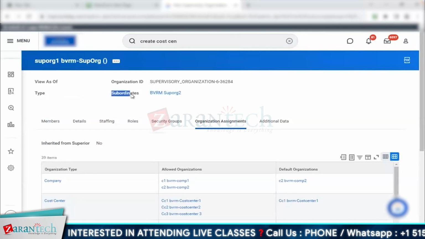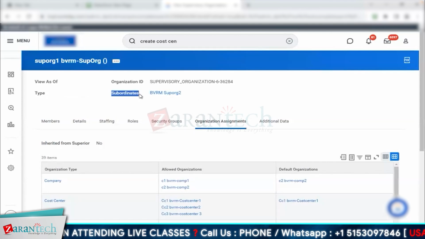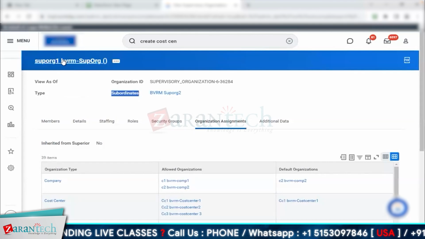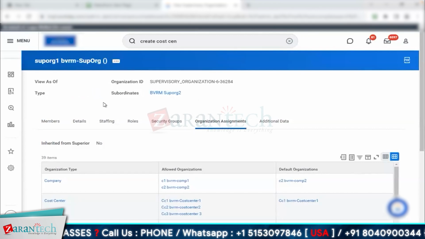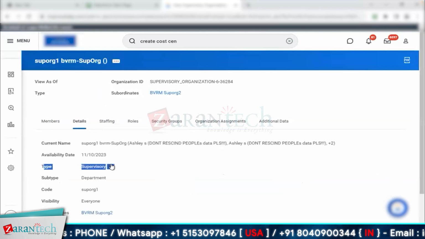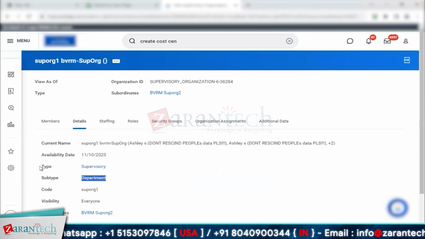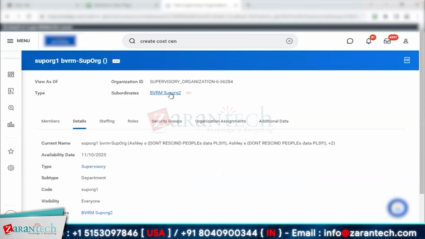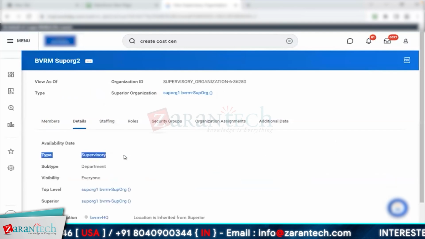I clearly recall this; I've emphasized it so much. All these are of type supervisory. Subtype could be anything. So we are at SUPOG 1, which you created. Type is supervisory, subtype is department. Subtype could be anything you want it to be, but the type is supervisory. If I go to SUPOG 2 and look at the details, type is again supervisory.